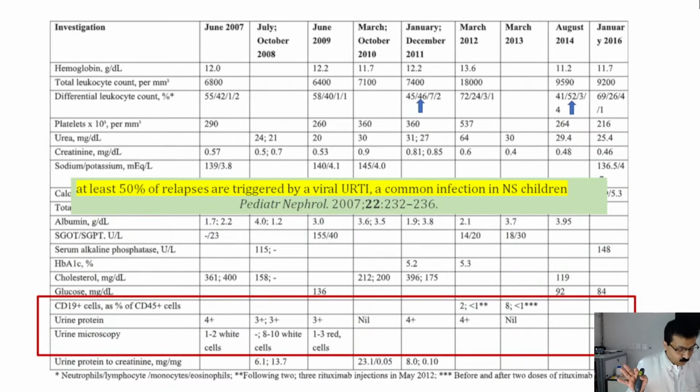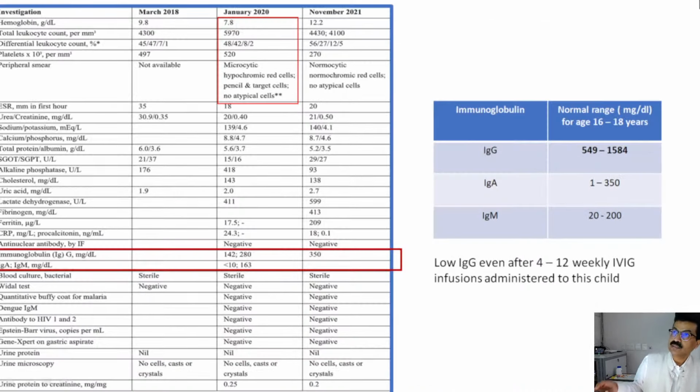To point out, most of the time, almost 50% of the children who relapse with nephrotic syndrome have an upper respiratory tract infection off and on. So it is possible, on the background of this lymphadenopathy, that the patient was suffering from some other basic disease, might be an immunodeficiency syndrome. Now coming to this part, this patient has nothing in 2018. In January 2020, this patient had anemia, macrocytic hypokalemic anemia, and that was treated and the patient improved. What is the remarkable point?